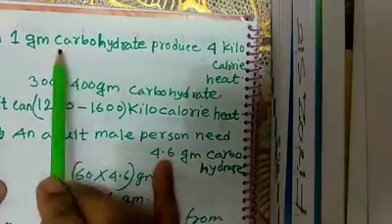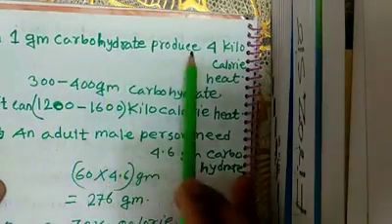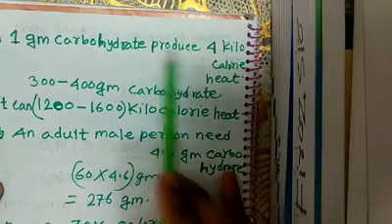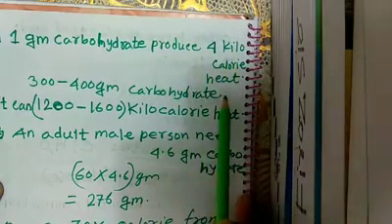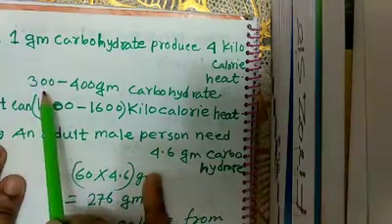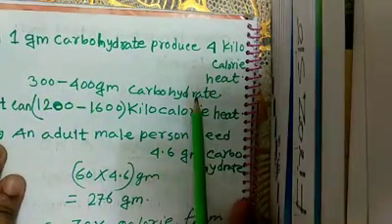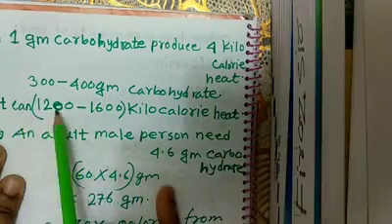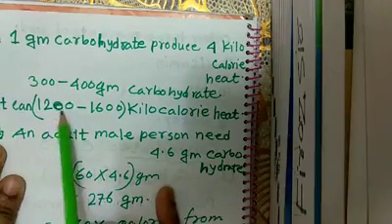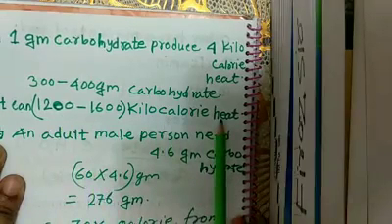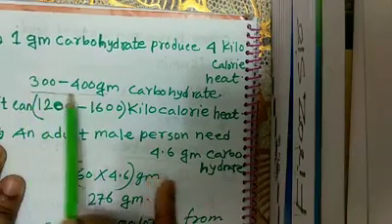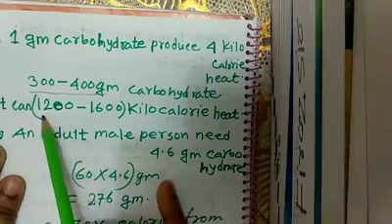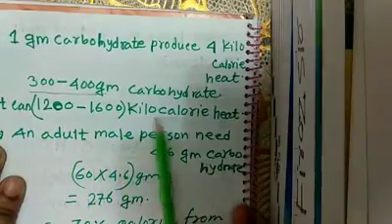A very important point is that 1 gram of carbohydrate produces 4 kilocalorie heat. I mean, if you take 300 to 400 gram carbohydrate, it can produce 1200 to 1600 kilocalorie heat.